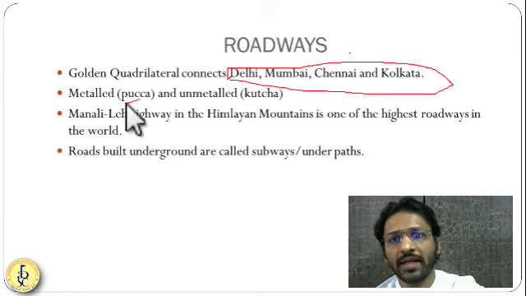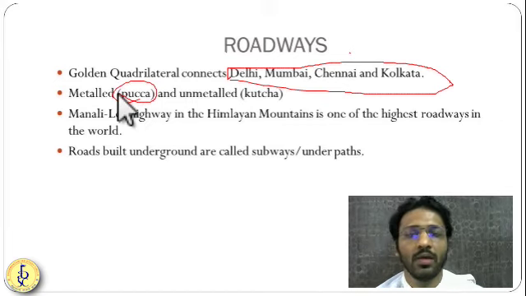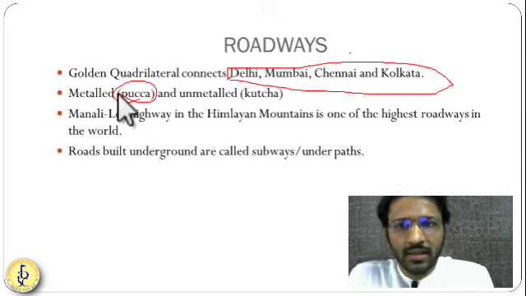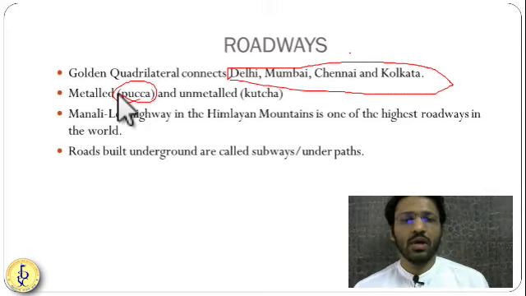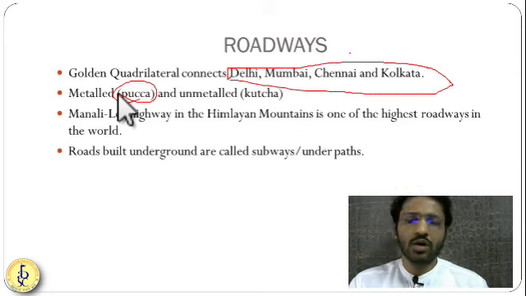One is a metal road, that is a very strong road. Okay, so they put bitumen on that and they make it very strong. So it is called a pakka road or metal road. Second is unmetal road or kacha road.